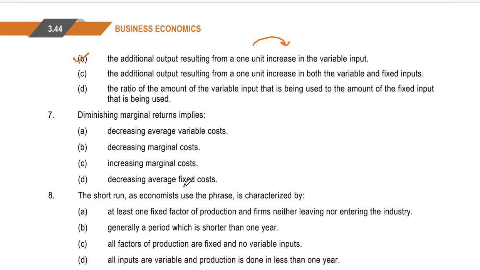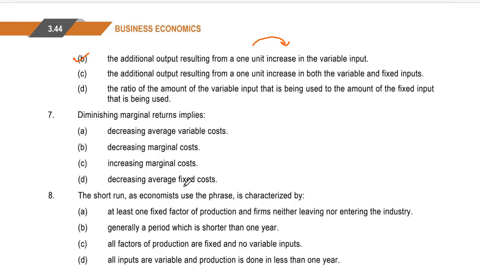Seventh, diminishing marginal returns implies A. decreasing average variable cost, B. decreasing marginal cost, C. increasing marginal cost, or D. decreasing average fixed cost.